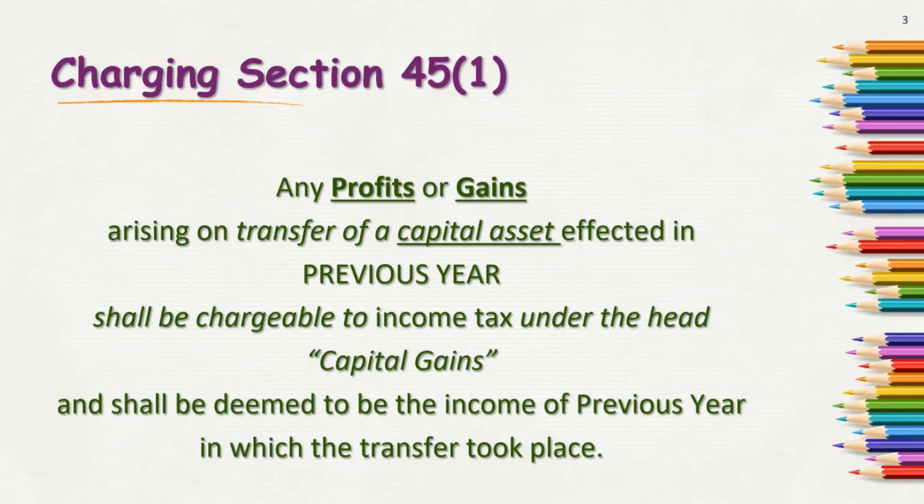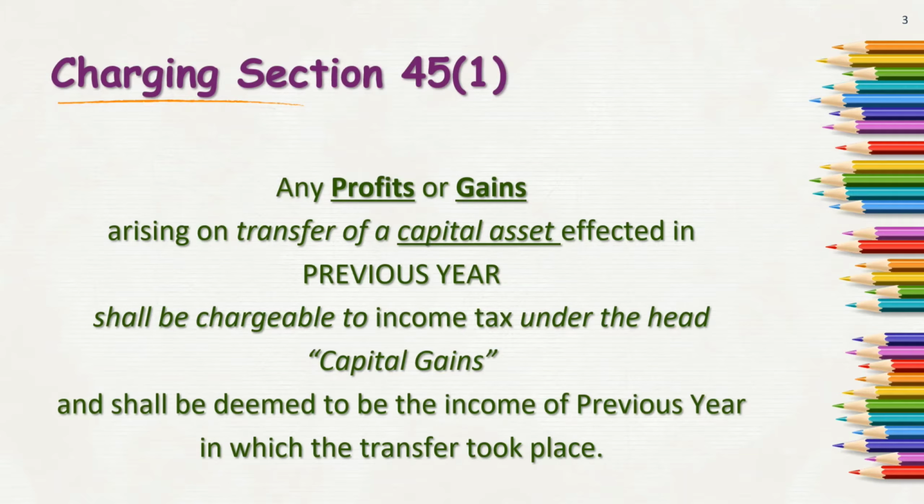So this was the charging section. There are a few important points capital gain needs to satisfy. For income to fall under the head capital gain, there are a few essential conditions to be satisfied. So what are those? First, there must be a capital asset. Then the assessee needs to transfer such capital asset. Just holding a capital asset is not sufficient.